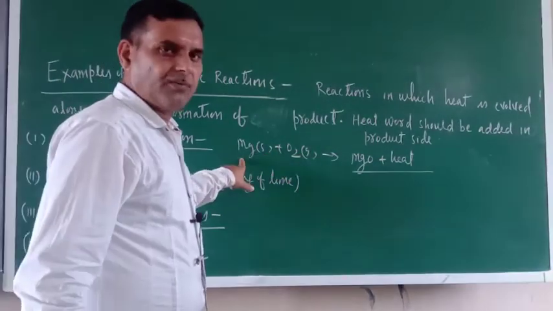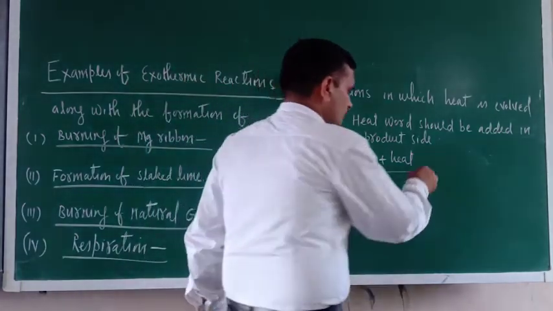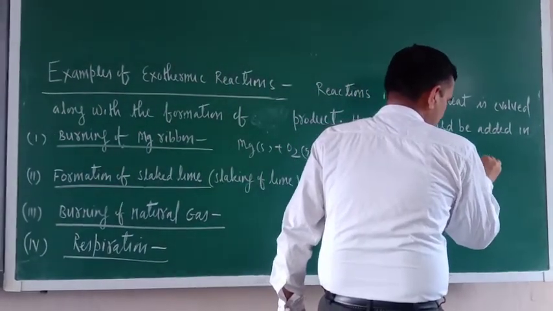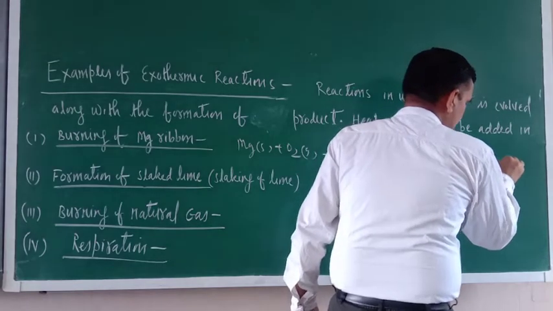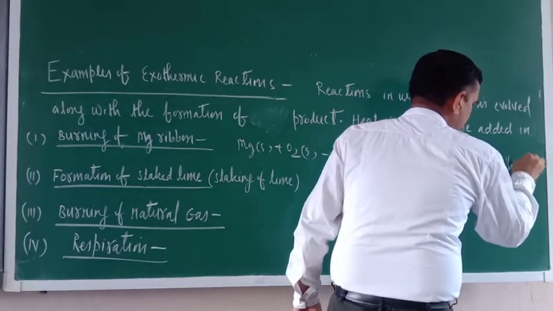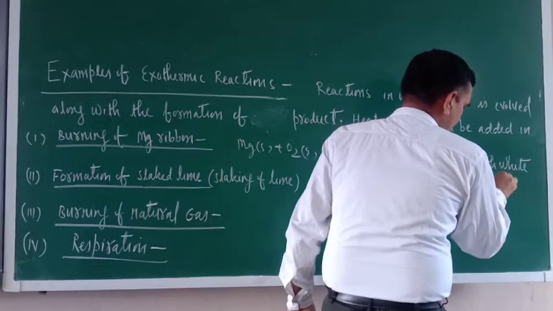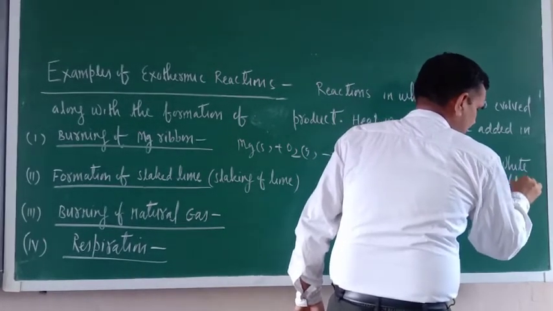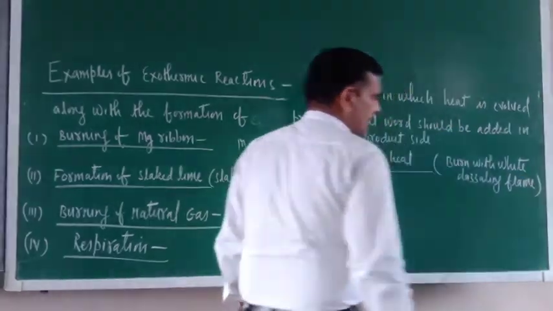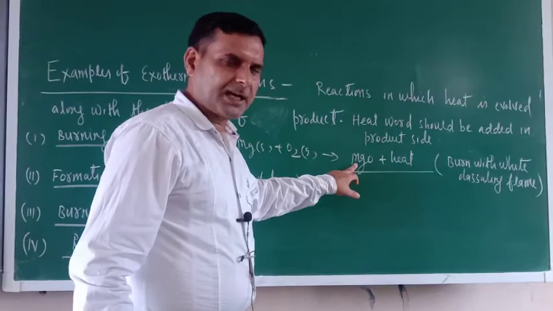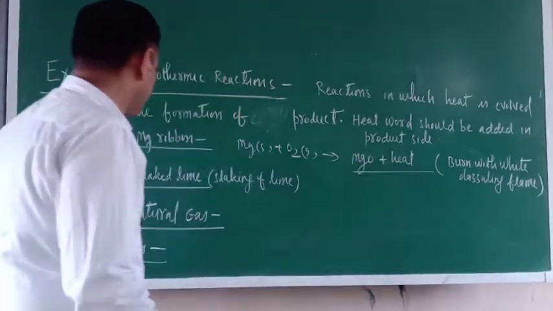It burns with a white dazzling flame. And the white ash of magnesium oxide is formed along with the evolution of heat.